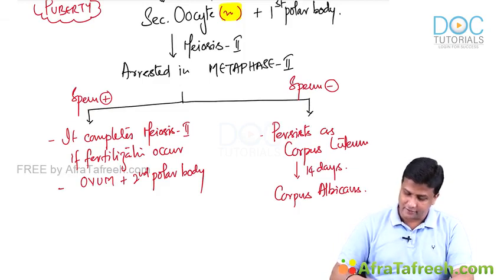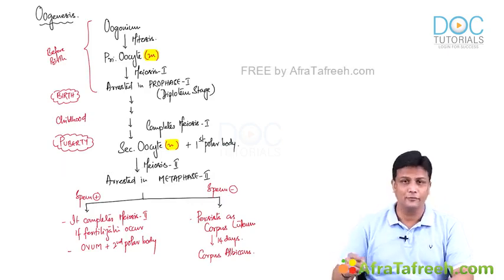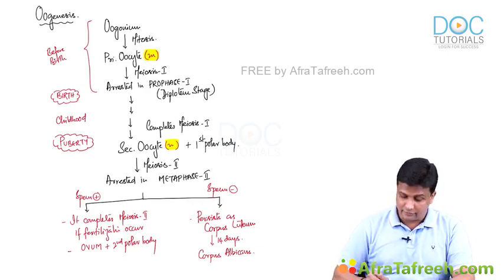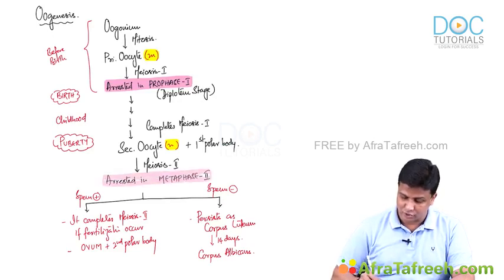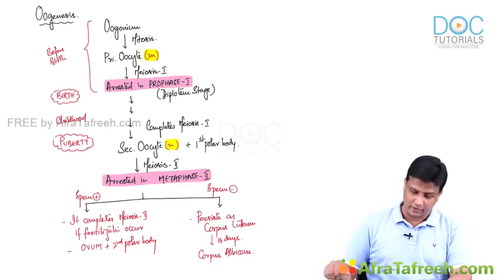And the last and final thing that I want you to stress in your mind is that please don't forget the stages at which it is arrested. Remember, before the birth, during intrauterine life, it is arrested in prophase 1. And after the birth, it will be arrested in metaphase 2 of meiosis 2. That's something really important, will be tested many times in many exams.